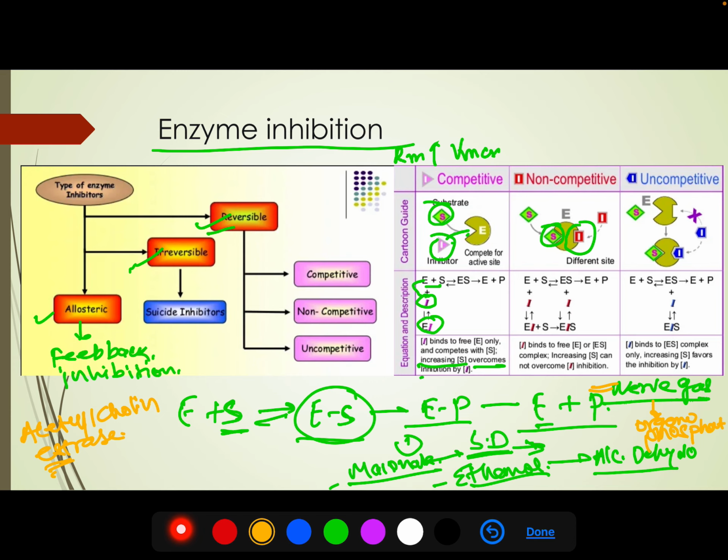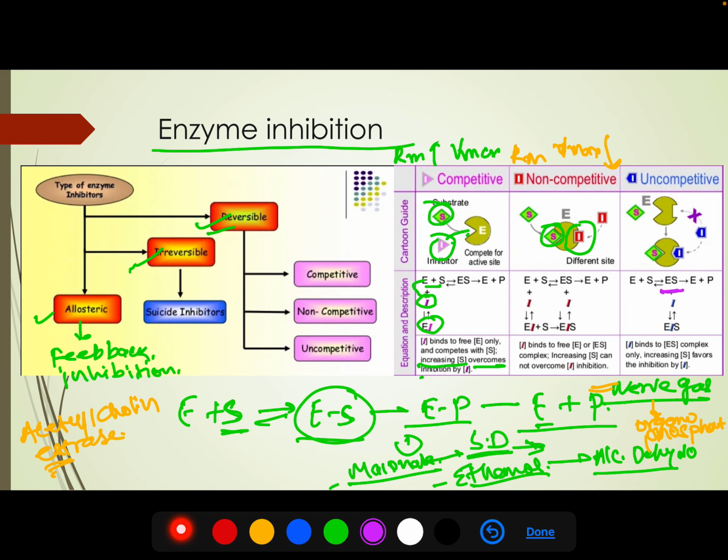Okay, so let's see what the value of Km is. The value of Km will not change. Km will be constant, but Vmax will decrease. We need to understand this point. The third is uncompetitive inhibition. In uncompetitive inhibition, what is happening? The inhibitor is binding to the enzyme substrate complex.